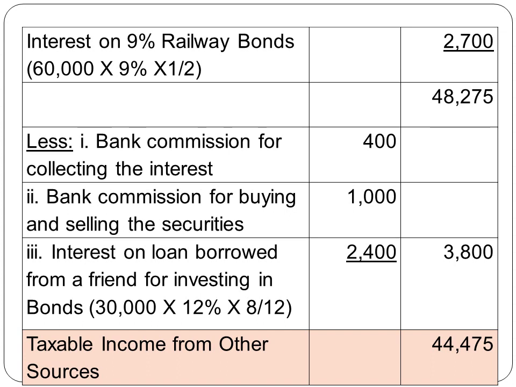So, August, September, October, November, December, January, February, March. 8 months. Therefore, interest only for 8 months will be considered. When you calculate that, you get 2,400. So, total of the deductions is 3,800. When you deduct that 3,800 from the gross income, the taxable income from other sources that you get is 44,475. So that is the final answer.